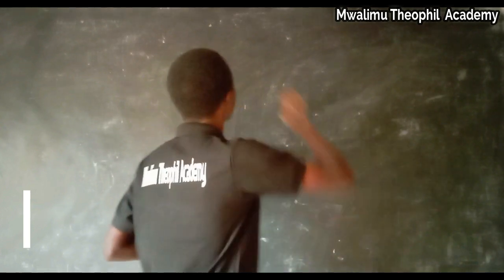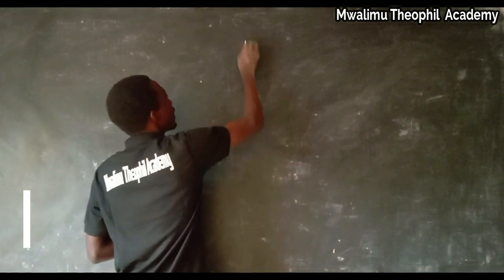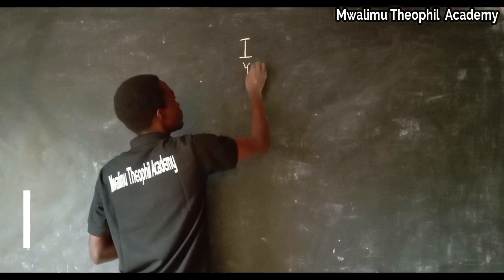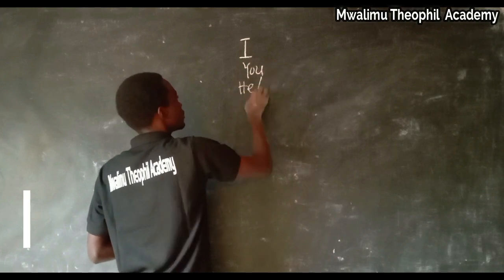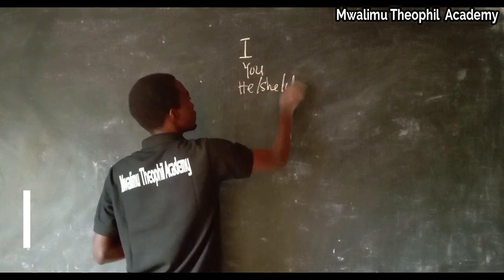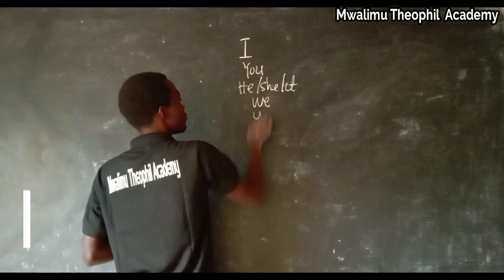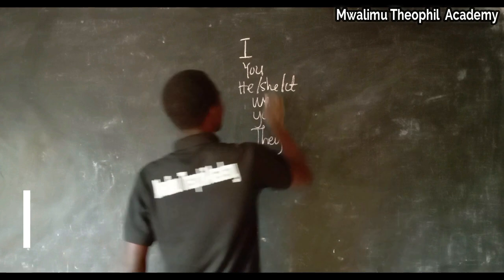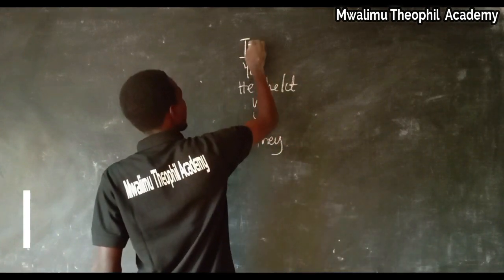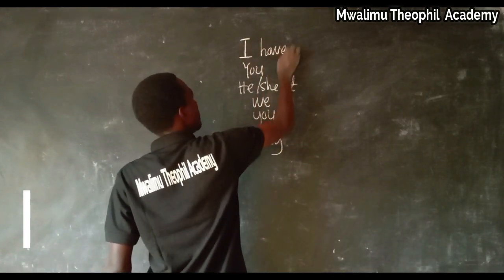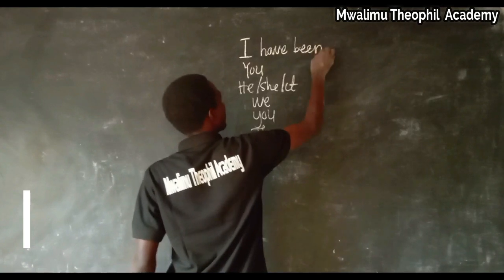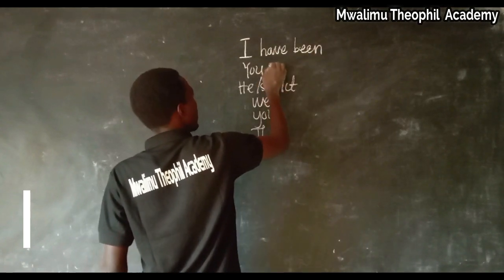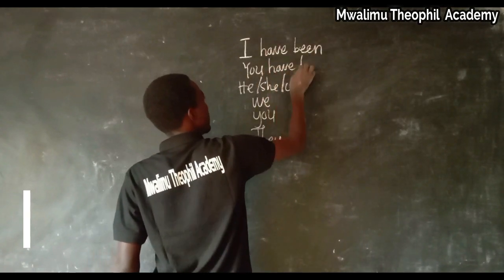saying here by using our pronouns like I, you, he, she, it, we, you, they. For the case of I, we say I have been. For the case of you, we say you have been.